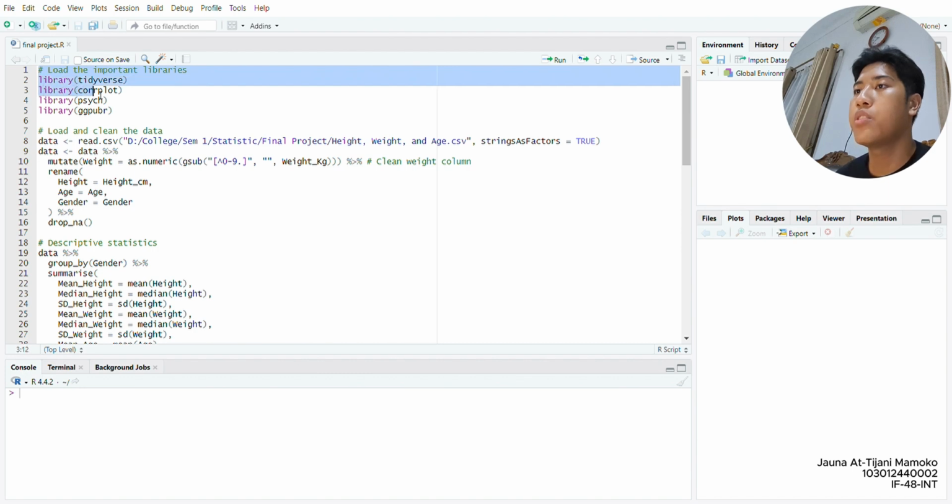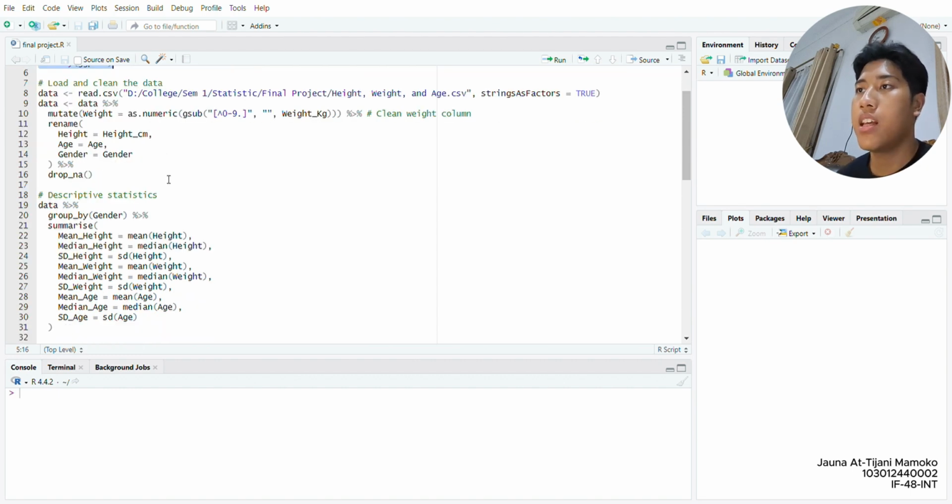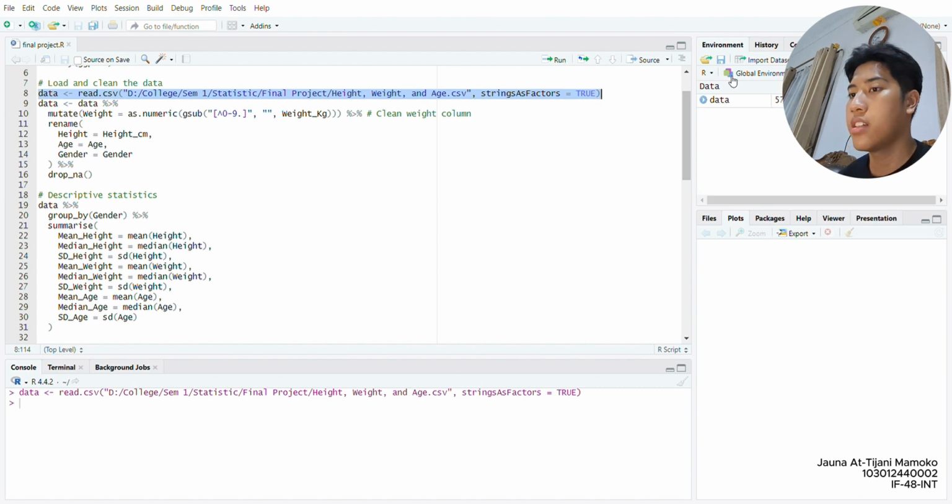First, I input the library. This library is necessary for the script, so I'll input it. And then I load the data, of course. I'm using CSV to read the data, and then I input the data address here. So let me run it first. Okay, so we can see it right here.